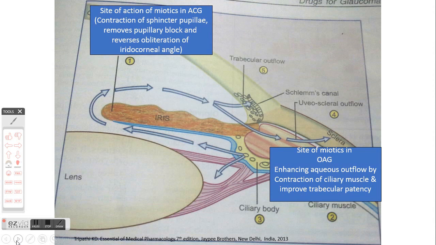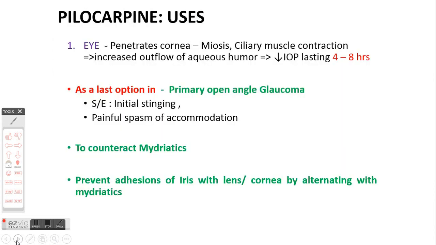Now, one interesting thing that you should know is that the two mechanisms that we were discussing about miotics, the one mechanism of contraction of sphincter pupillae and the another mechanism of contraction of ciliary muscle, both these mechanisms are separately responsible for their effects in acute angle closure glaucoma and in open angle glaucoma.